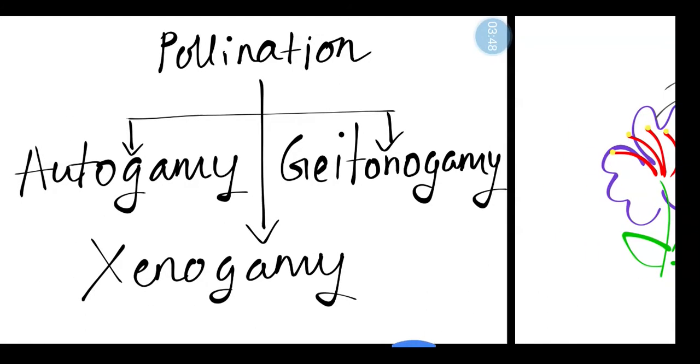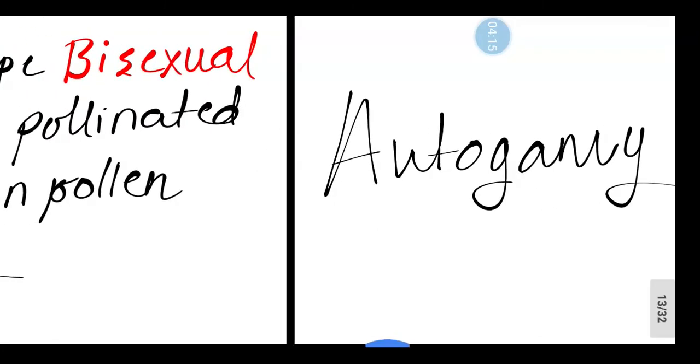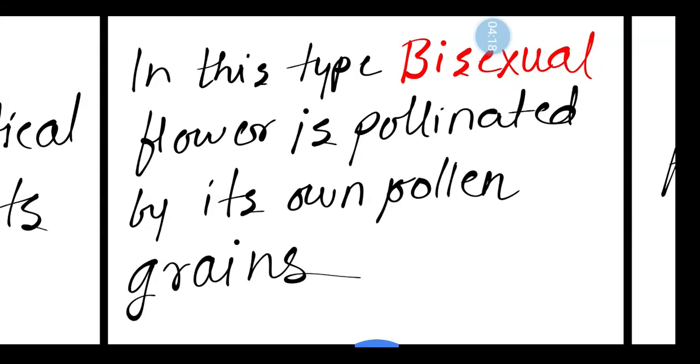So mainly we can divide pollination into three different types. One is autogamy, another one is geitonogamy, and the third one is xenogamy. We will see first about autogamy. Autogamy: auto means self, and gamy means marriage. Here, self marriage means pollination takes place within the same flower, and for that the flower must be bisexual.